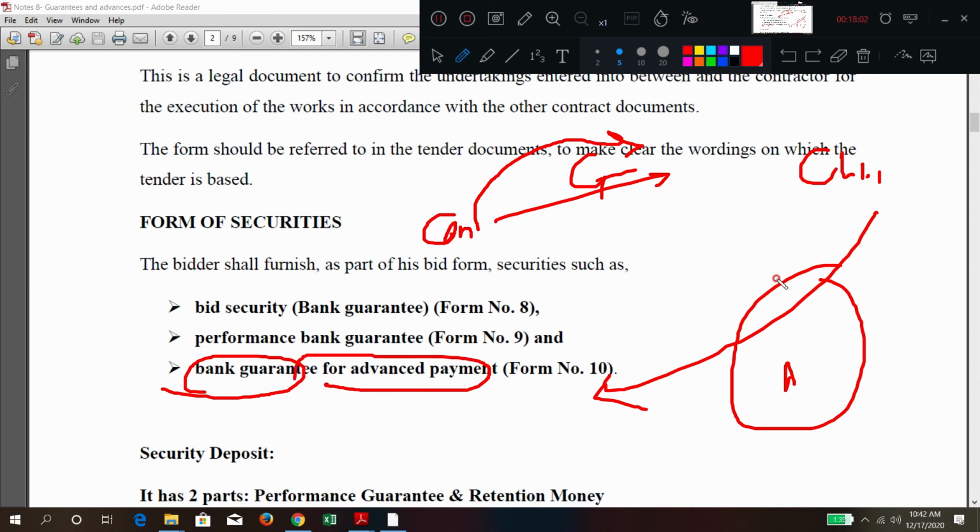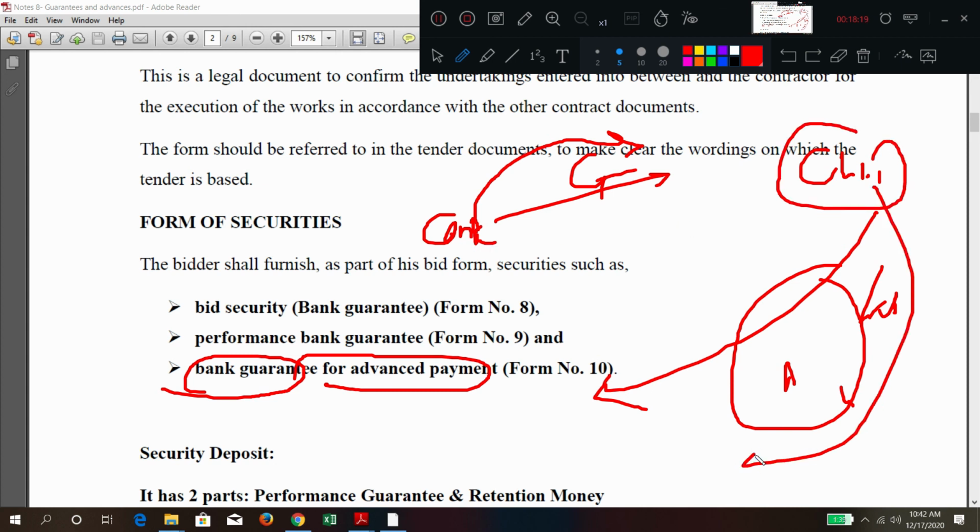For what reason? The client gives some 10% or 5% advance for bringing labor, machinery and goods, for mobilization. For all those things the contractor requires some advance payment, which is approximately 10% of the amount.